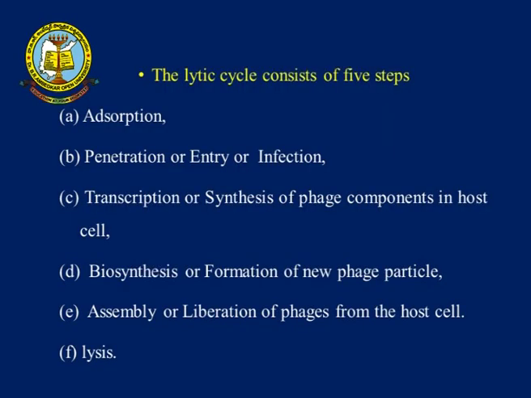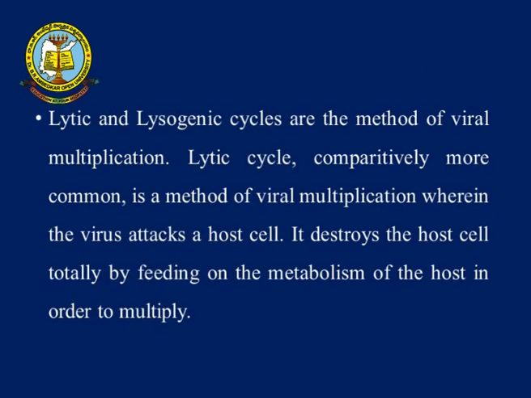The lytic phage cycle contains five steps: absorption, then entry or penetration, then transcription, then biosynthesis, then assembly, and finally lysis. These are the steps involved in the lytic cycle of virus replication. What are the lytic and lysogenic cycles? These are viral multiplication. Both the lytic and lysogenic cycles are important in the replication of viruses.